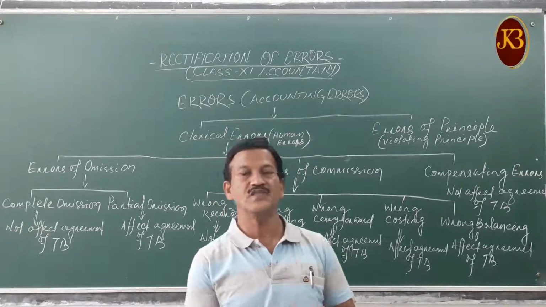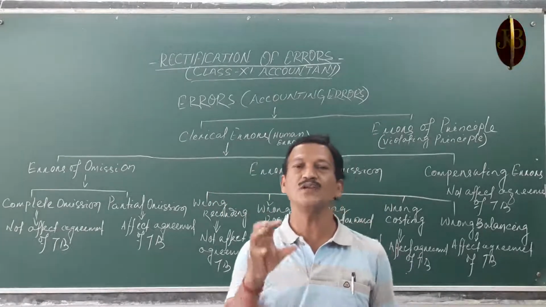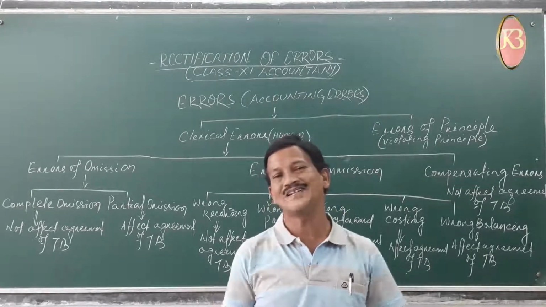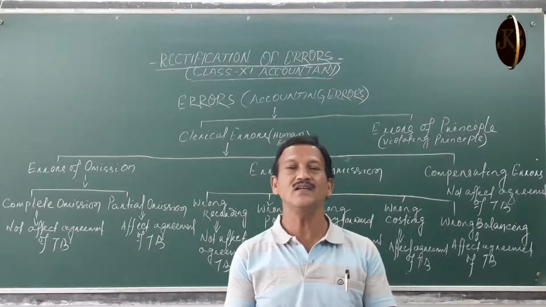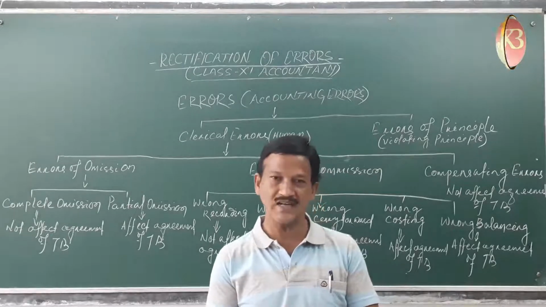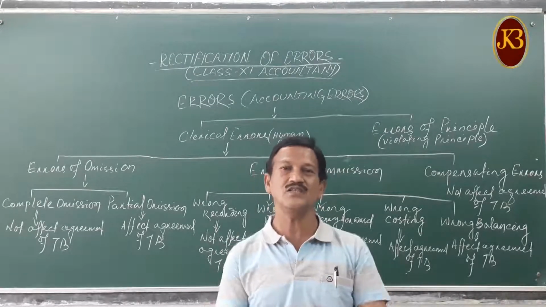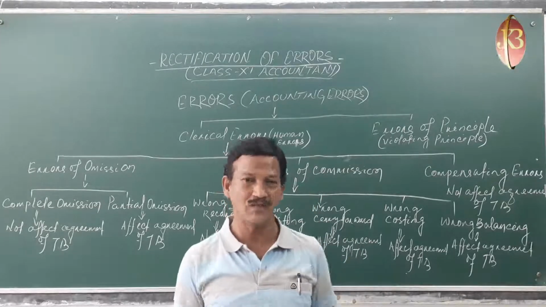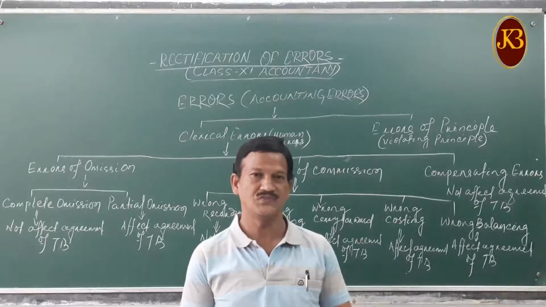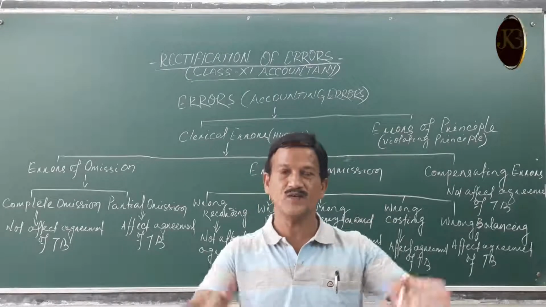That accountant is responsible for recording of the transactions. We record the transactions in the books of original entry, then post to the ledger accounts. From the ledger we prepare the trial balance. As you know, that is the accounting process, the accounting cycle.